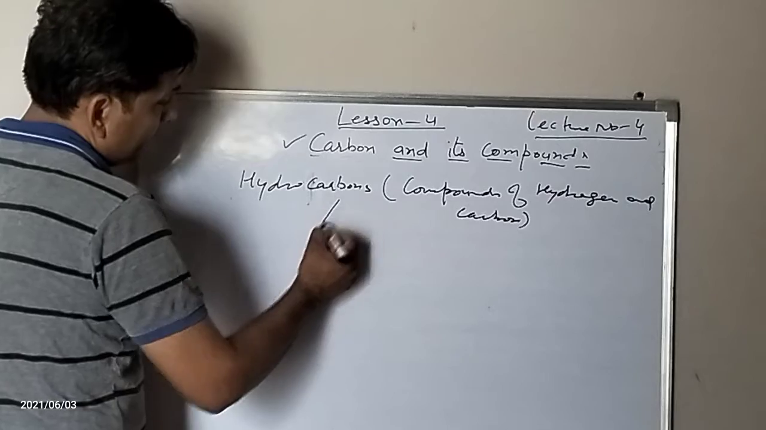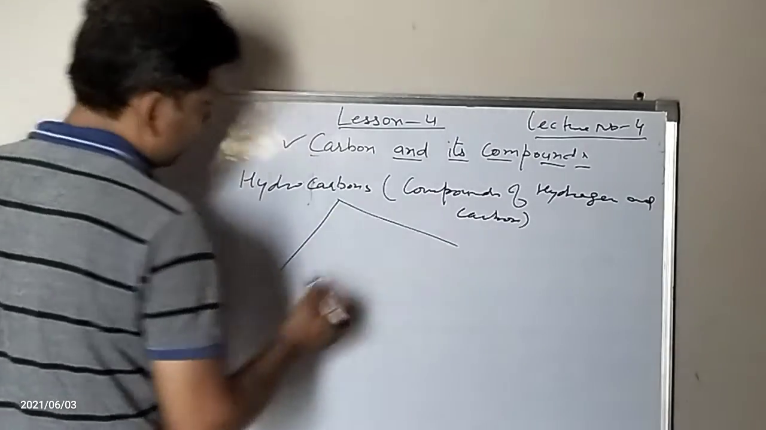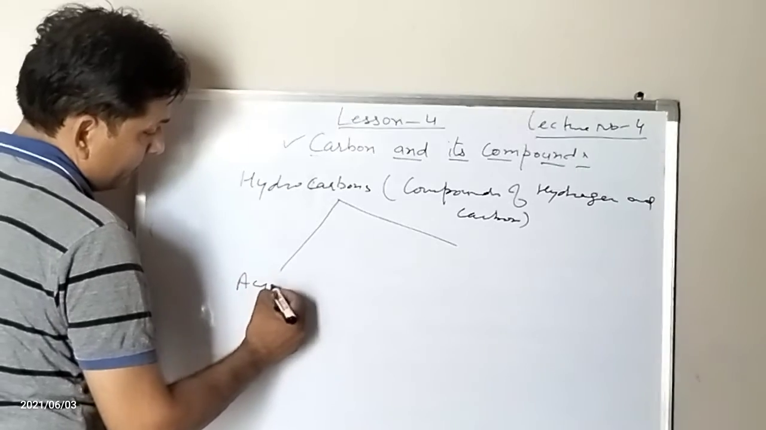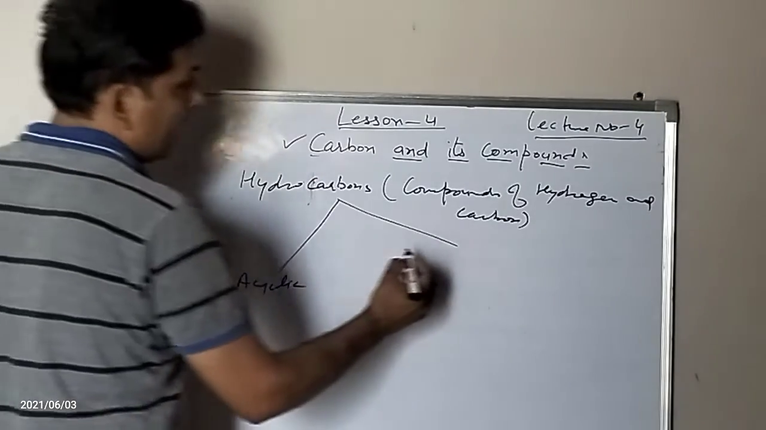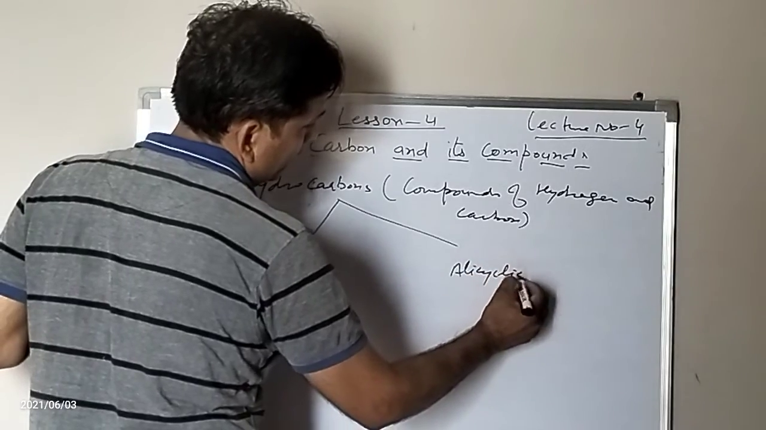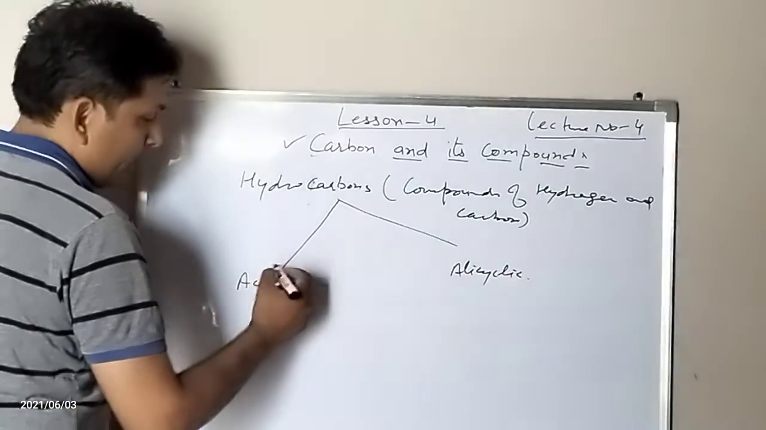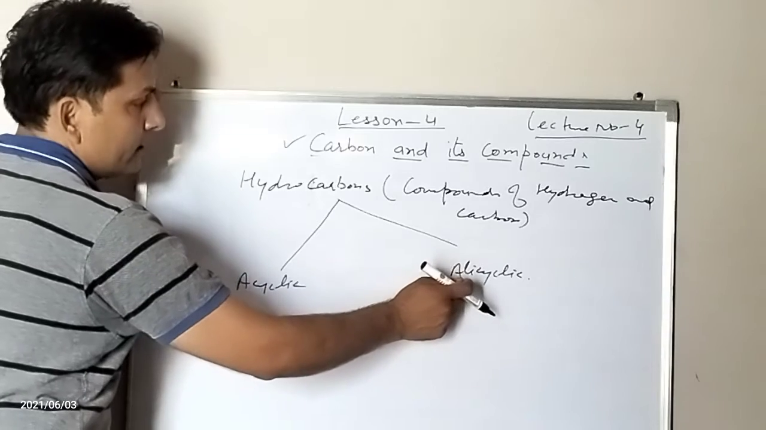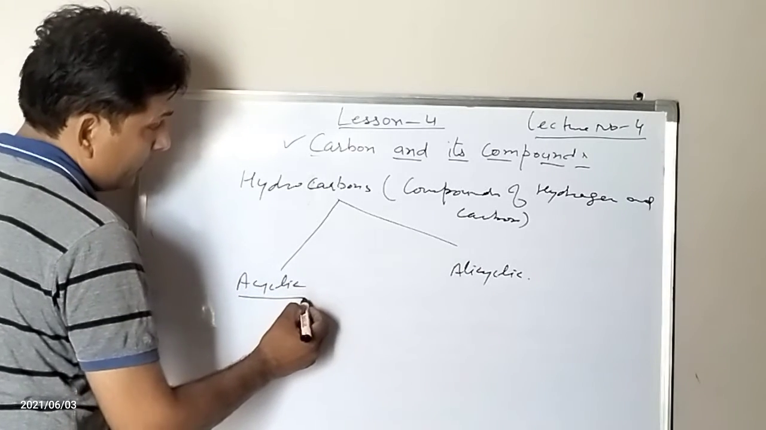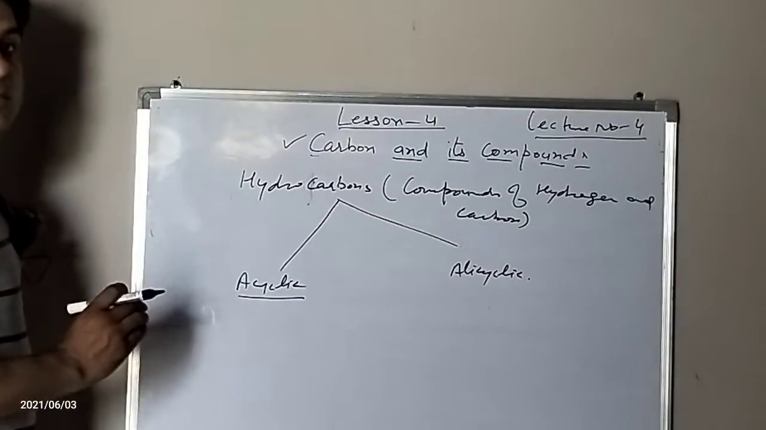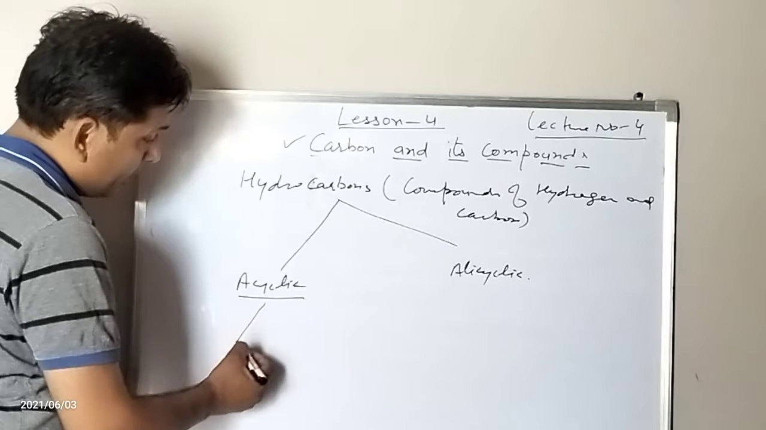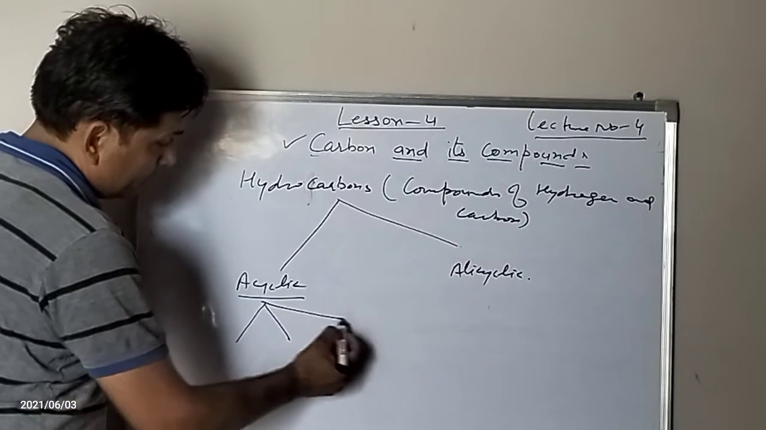Now let us discuss the types of hydrocarbons. These are of two types, acyclic and alicyclic. Acyclic means the carbon compounds are in the form of chains. Okay, alicyclic carbon compounds are further of three types.